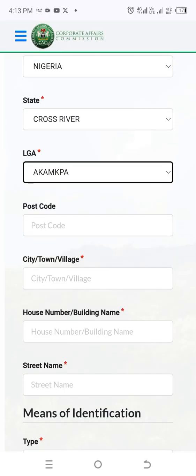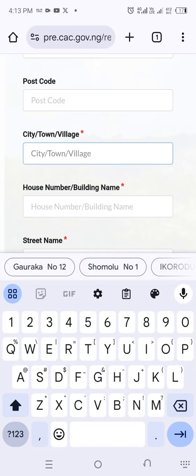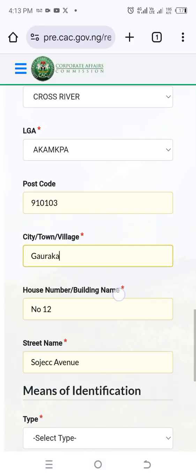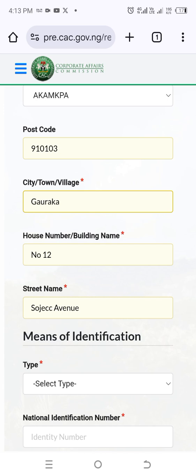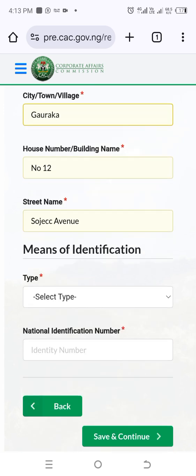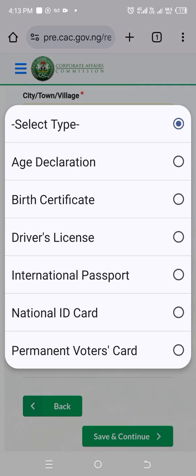Postal code is not compulsory. The village or city you are in, you just select whatever it is. House number, you put it there. Street number, you put it there. Means of identification that you currently have.